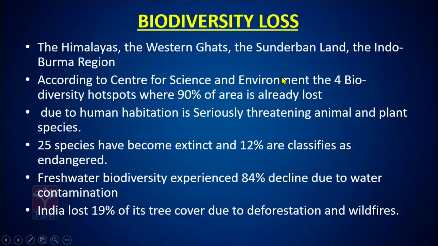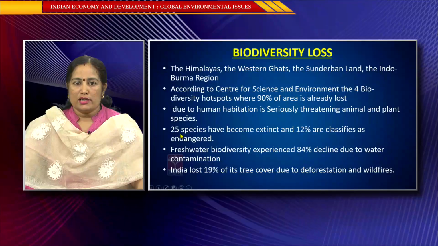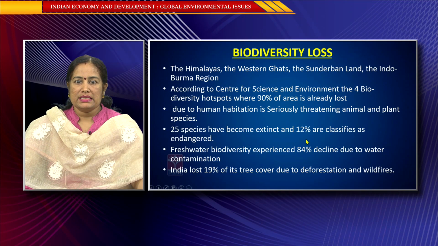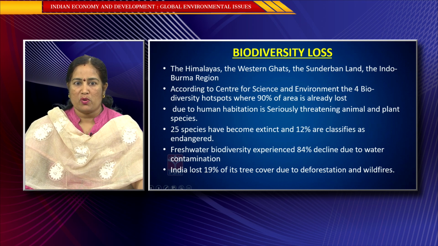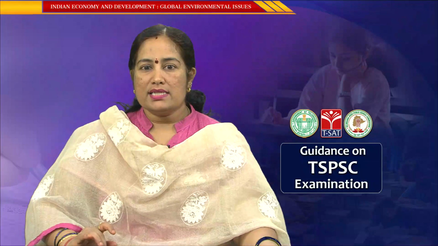There are 4 important hotspots of biodiversity, that is the Himalayas, Western Ghats, Sundarban lands and the Indo-Burma region. According to the Center for Science and Environment, almost 90% of the area in these 4 hotspots of biodiversity is lost because of human habitation. As a result, 25 species have become extinct and 12% are classified as endangered species in India in these 4 hotspots. So, India has lost 19% of its tree cover, which shows that serious deforestation is going on, which has to be controlled in order to control these environmental issues.